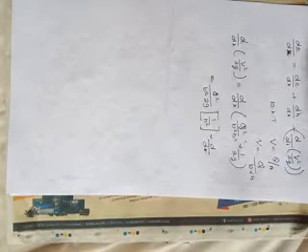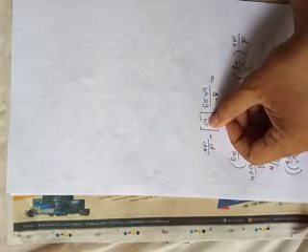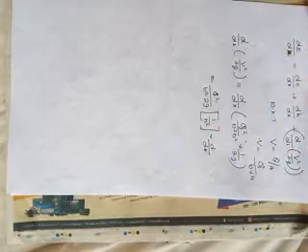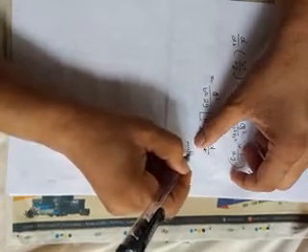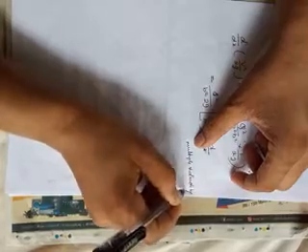See, we have to differentiate this h square, the term is h. Okay, so what to do? Multiply and divide by dh.